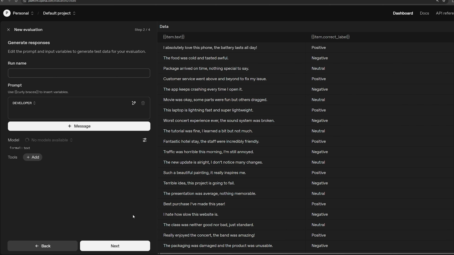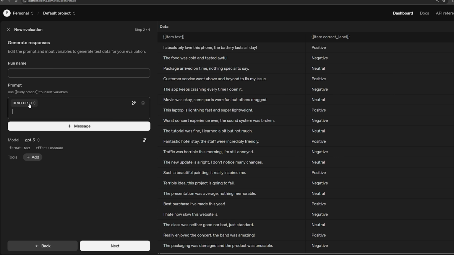So click next now. Now that we have defined the data that the evaluation will be based on, we're going to define how we're going to run the evaluation, which in OpenAI is called a run. In other words, what we're going to be doing is telling OpenAI through this platform how we're going to invoke the model. We're going to give it a system or developer prompt, so just the prompt of the model, and then we're going to feed the data, like I said, to the model, and we're also going to tell it how to evaluate it.